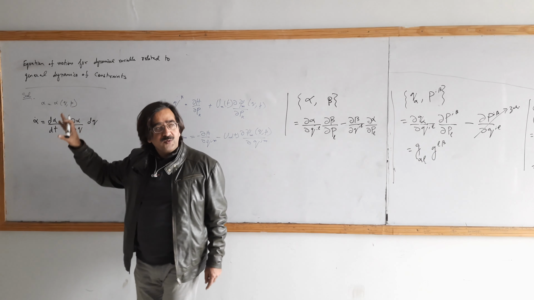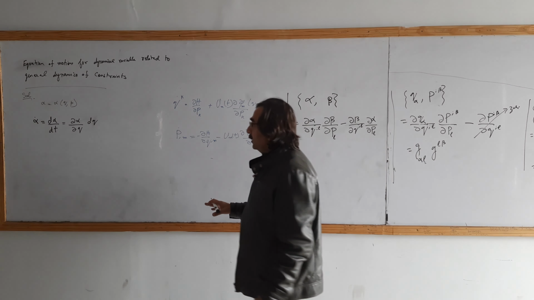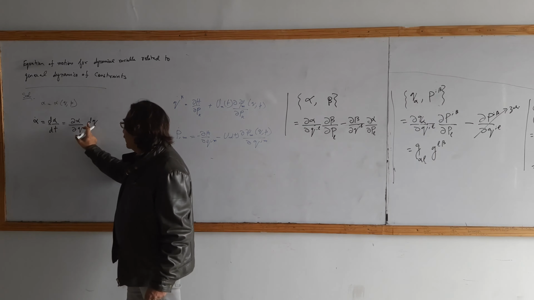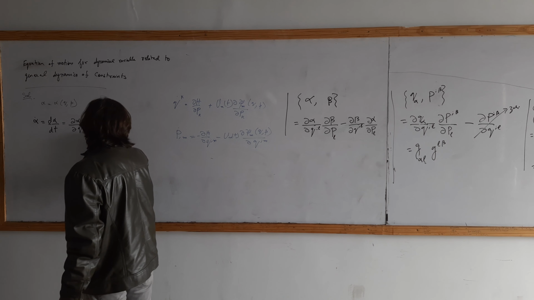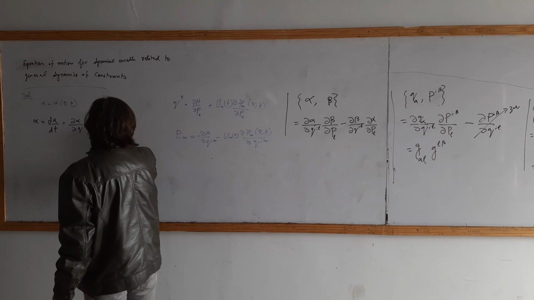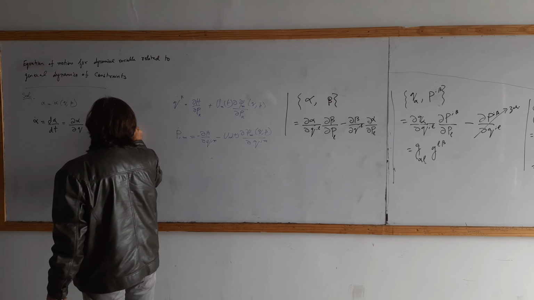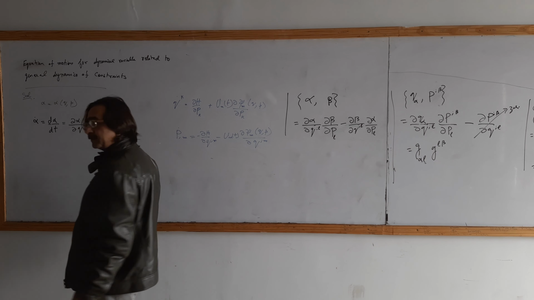You must be careful about that. Sometimes I use the partial, sometimes I use the d, so it depends on this. If here is d, then you must write d. Okay, this will be dq/dt plus partial alpha over partial p, dp/dt.